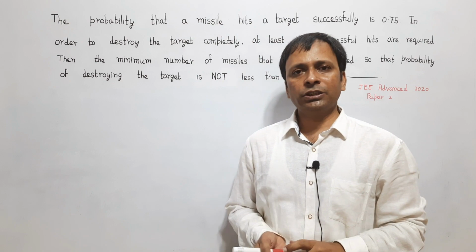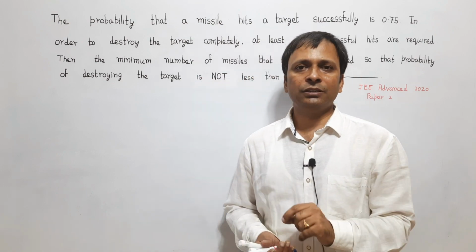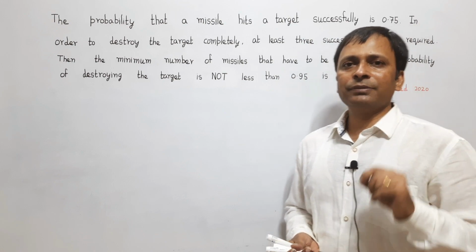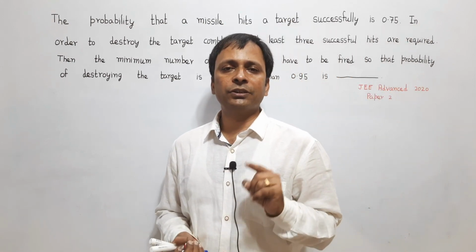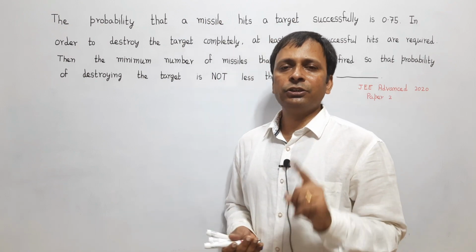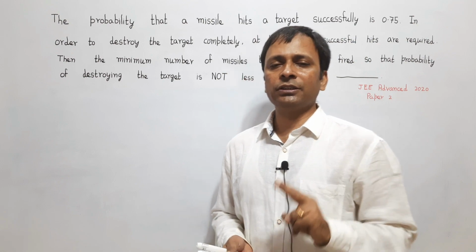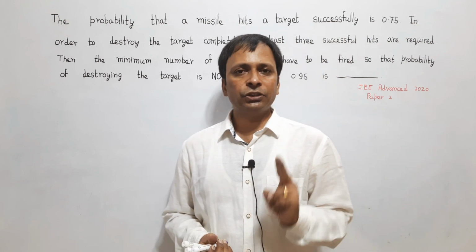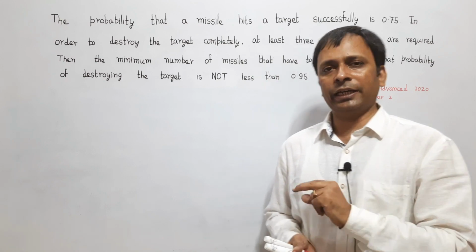This means in the question he has provided us 2 pieces of information. The first is that the probability of a missile hitting the target successfully is 0.75. The second is that to completely destroy the target, it requires a minimum of 3 successful hits.